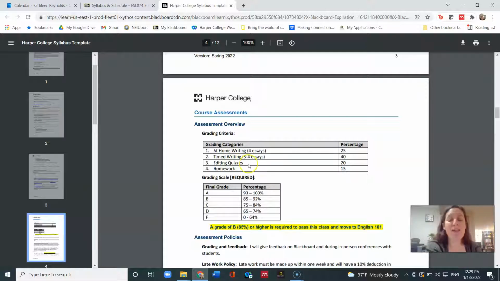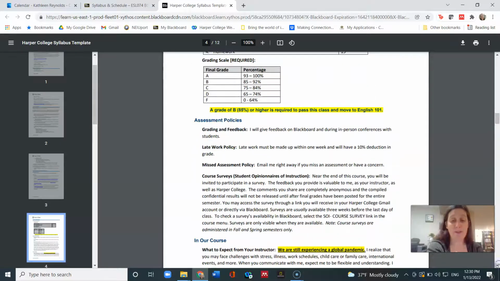We will have some editing quizzes or concept checks that will be part of our grade. And finally, we have homework, which is also about 15% of our grade. This is the grading scale for the ESL department. Remember that for Writing 5 and all the Level 5 classes, we do have a special rule from the English department, that a grade of B of 85% or higher is required to pass this class and move to English 101. So a grade of B or higher is required to move to English 101.